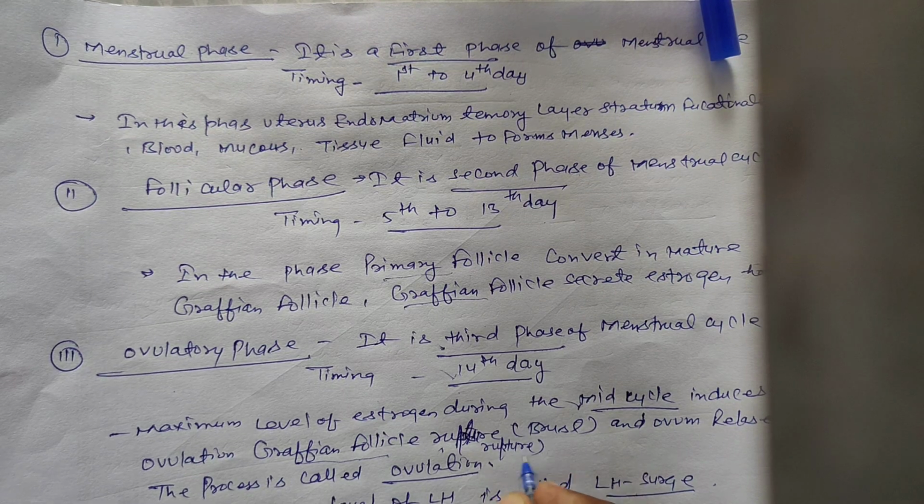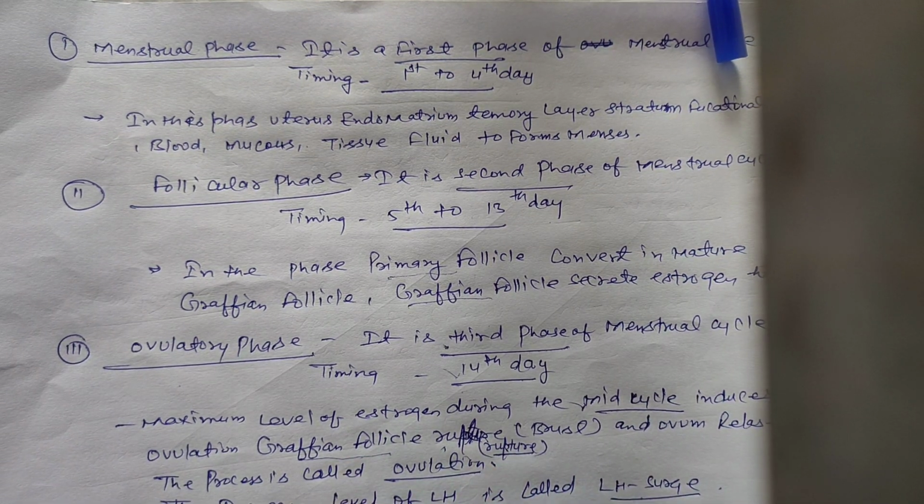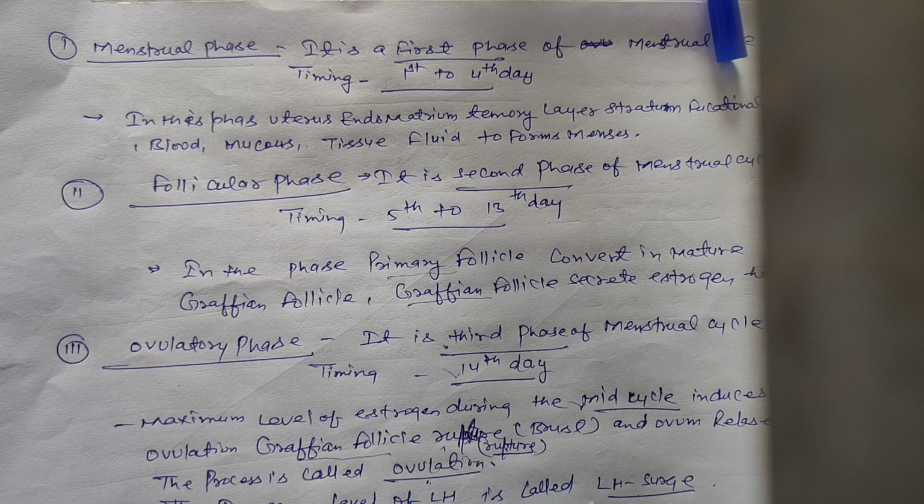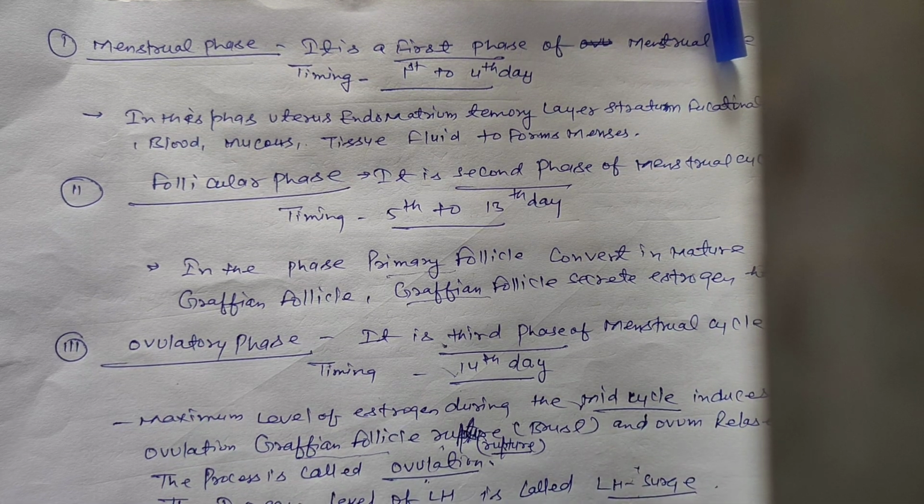Rupture means burst, and the ovum is released. This process is called ovulation, completed due to the effect of hormone LH. The increased level of LH is called the LH surge.